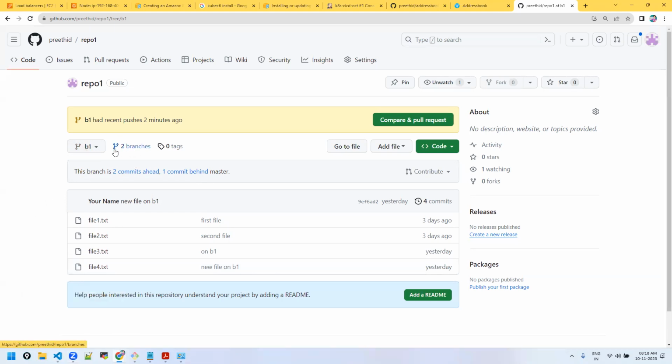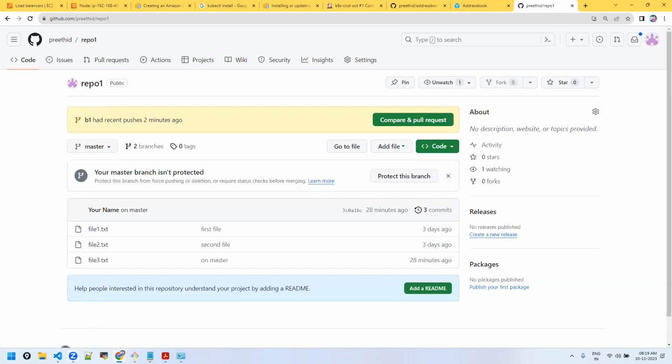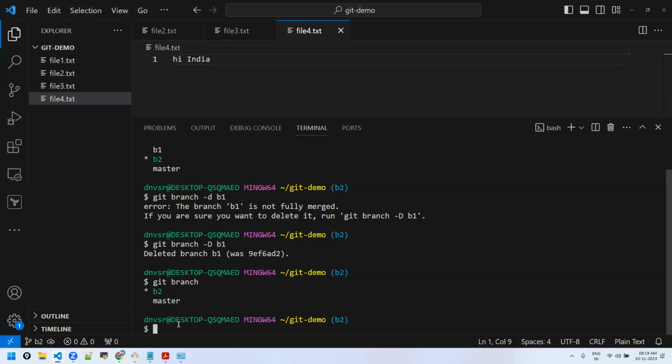What if I want to delete from here? You can go to branches, all the branch list. Here you can see the delete option. Do you see? B1 delete. For master, you don't see delete because that's the default, the main branch. But this one, yes, you can delete. That is one way. From the UI, you can delete on remote, or else you can do it from here also.